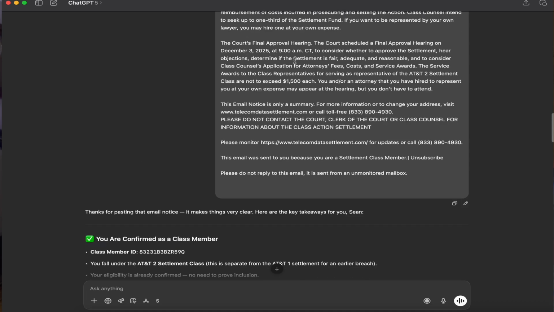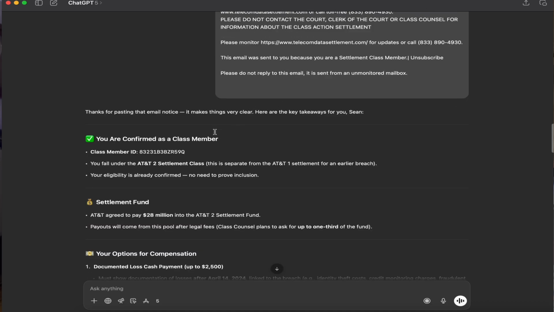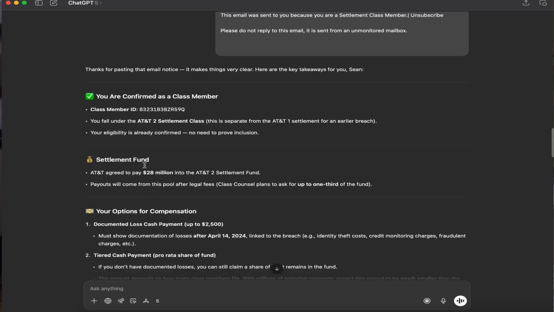So, what's the result of the analysis by the AI? It confirms that I'm a class action member. I fall for sure into the class action second group, which is already confirmed. AT&T has agreed to pay $28 million into this Group 2 settlement fund. But based on how many people apply, this could be as little as 10 bucks per person.